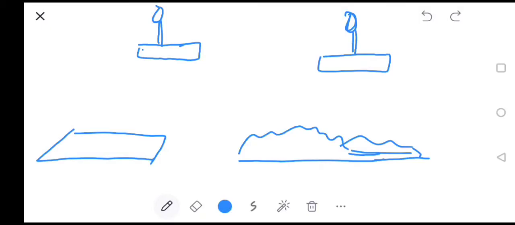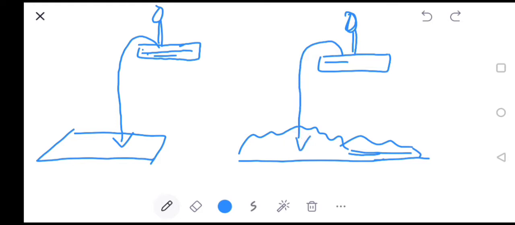Now the next example on the basis of Newton's second law of motion is a man falling from a height. For example, if a person jumps from a height onto a concrete floor, and the same person jumps from the same height onto a floor where there is a heap of sand, in which case does the person get less hurt? Your answer will be, he will get less hurt when the person jumps on the heap of sand rather than on the concrete floor. Now what is the reason behind it?